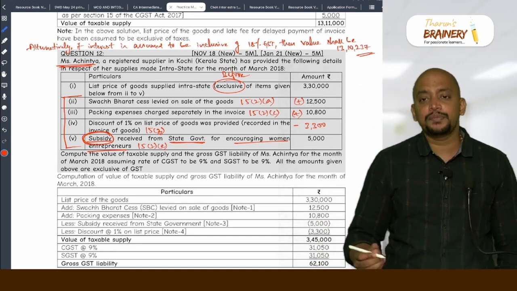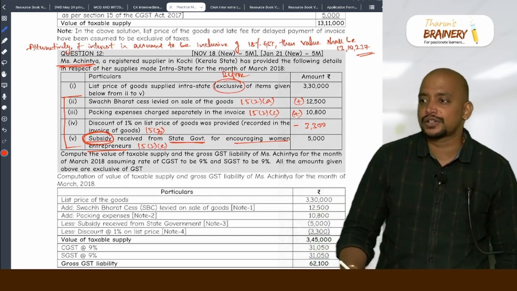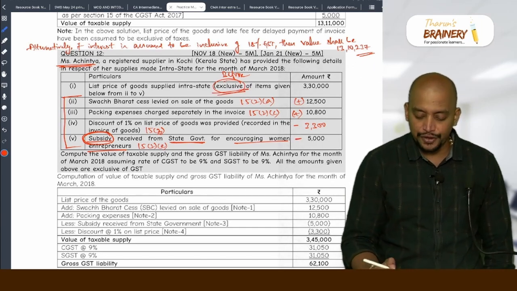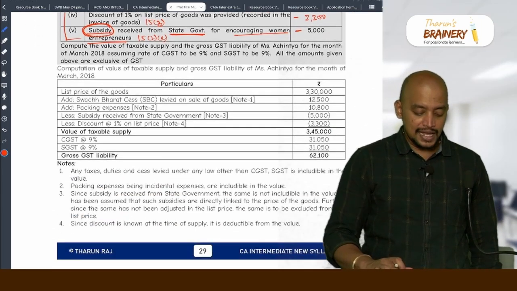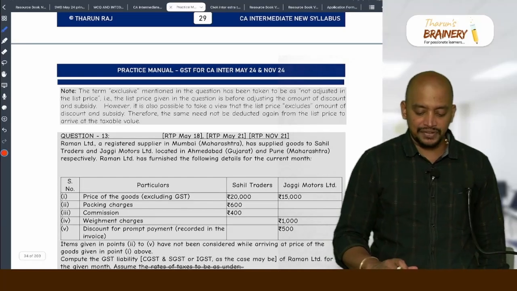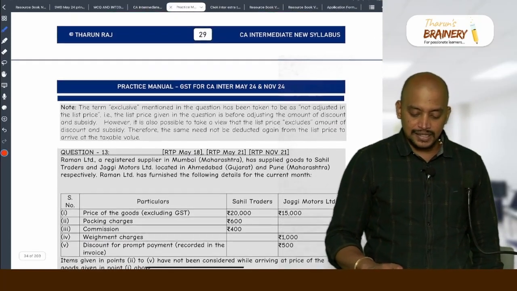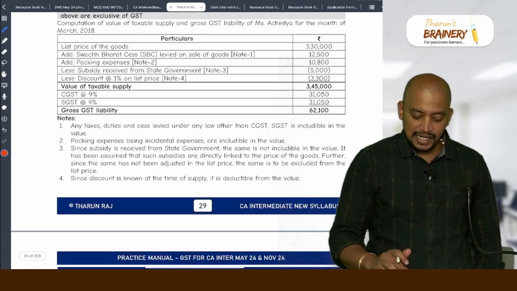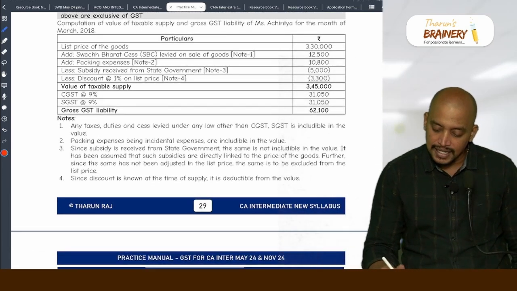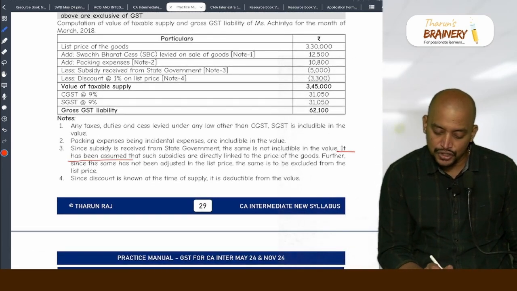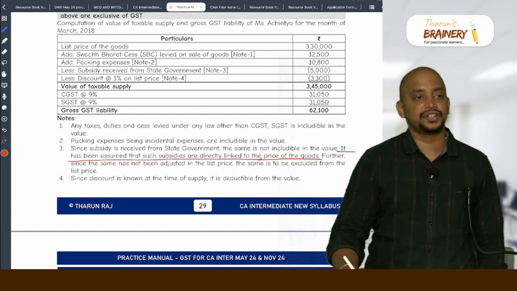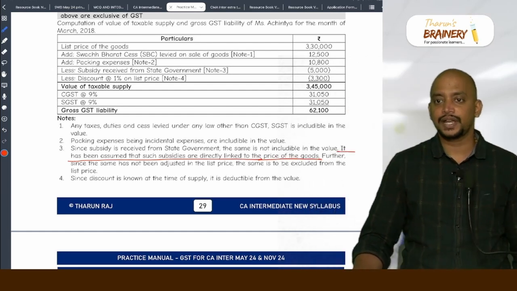So here they are assuming that this subsidy is directly linked to the price. And for a subsidy from government, what is the treatment? To be included or to be excluded? To be excluded, and the given price is before that. So therefore we need to deduct. Okay. So what is the assumption they have taken? The assumption is that the subsidy is directly linked to the price. See this. It has been assumed that such subsidies are directly linked to the price of the goods. Okay.